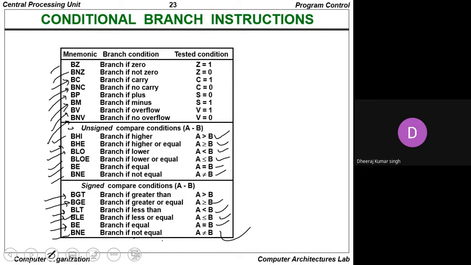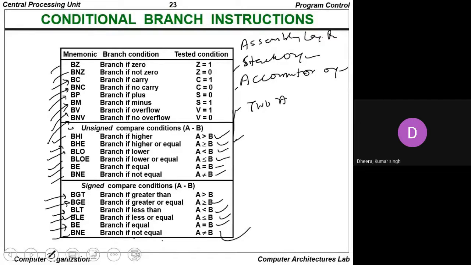So again, further mnemonics are there. So we are seeing whenever we want to do assembly language programming, a lot of mnemonics are present. And assembly language programming can be done by using the stack organization, that is zero address instruction, by using the accumulator organization, that is the one address instruction, and the general register organization, that is basically the two address instruction or the three address instruction.